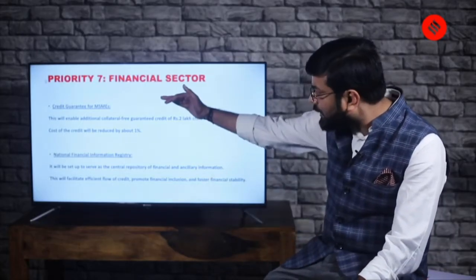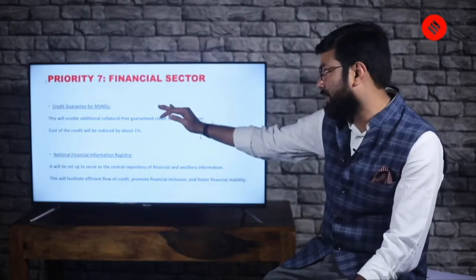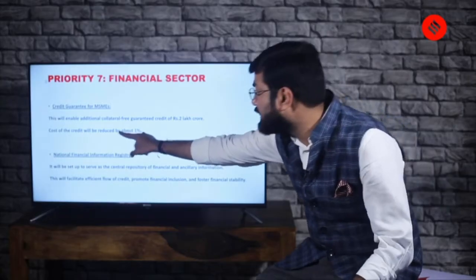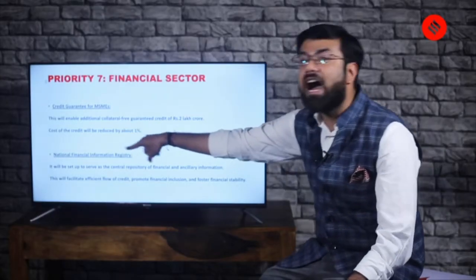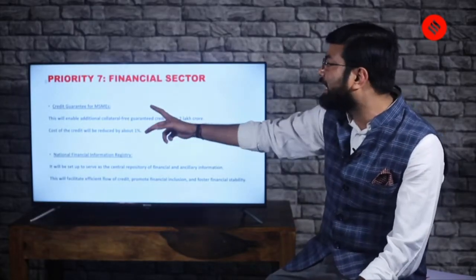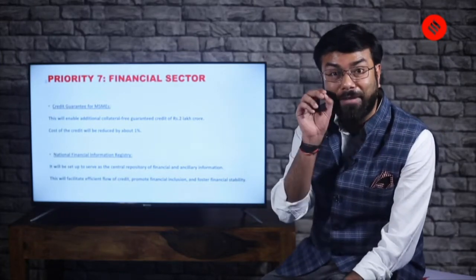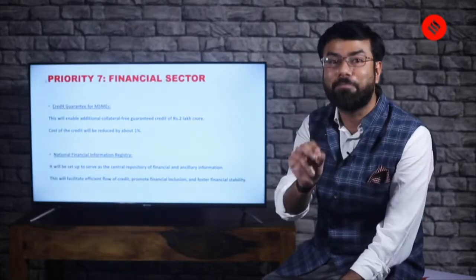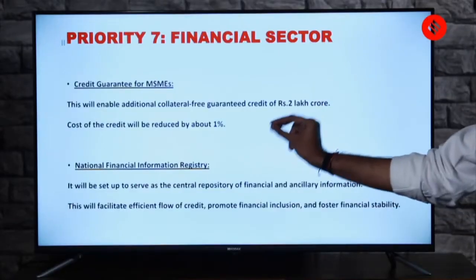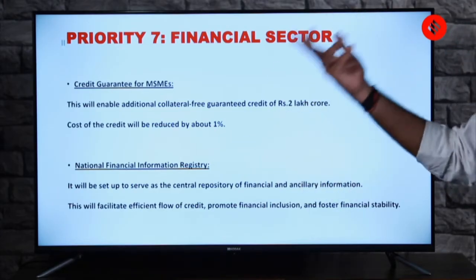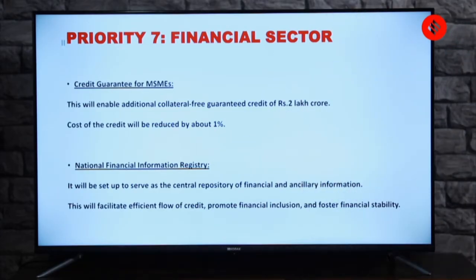The first point was related to credit for MSMEs. You've seen the cost of credit is reduced by 1%. This is an important line which can be asked in your prelims. It can be increased or reduced. It may sound boring to you, but I am giving you a hint. So please mark it. This can be a question. Instead of reduced, it can say increased. So make that note in your copies or in your notebooks.